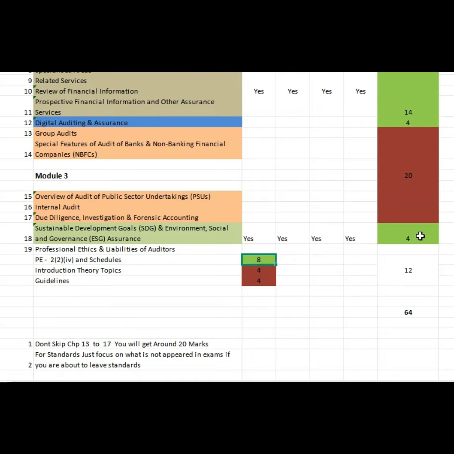Next, professional ethics. For professional ethics, I have broken it into three parts. If you could see this section and the schedule, together this will make you 8 marks. What are the safeguards for the threats?